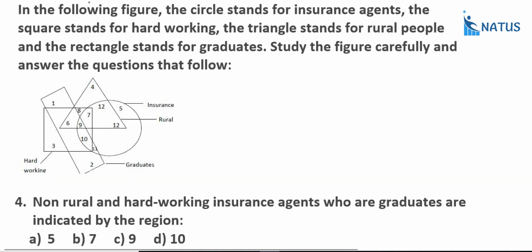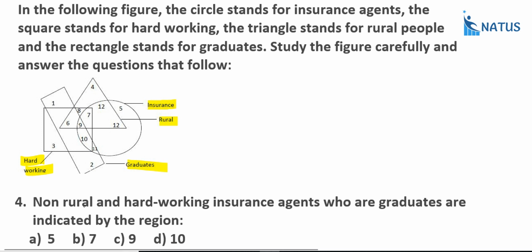Fourth one, in the following figure, the circle stands for insurance agents, already written in the form. And next, the square stands for hardworking. The triangle stands for rural people. And the rectangle stands for graduates. Study the figure carefully and answer the questions that follow.